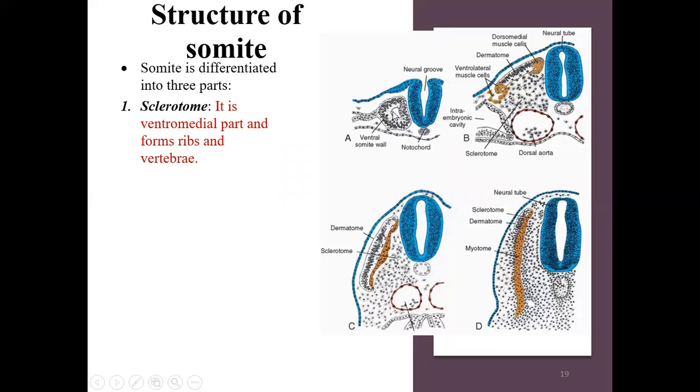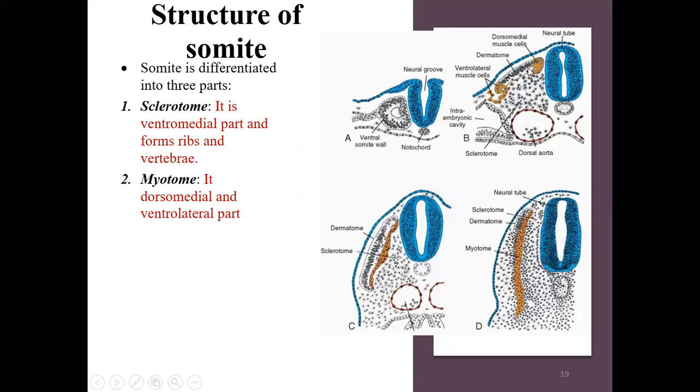So initially it is a ring, it is a somitomere. Now it has formed a block. Now it is forming a somite. Okay, so it has got a ventromedial part. It has got a sclerotome. So the somite has got a sclerotome, which is the ventromedial part, and it will be forming the ribs and vertebrae.